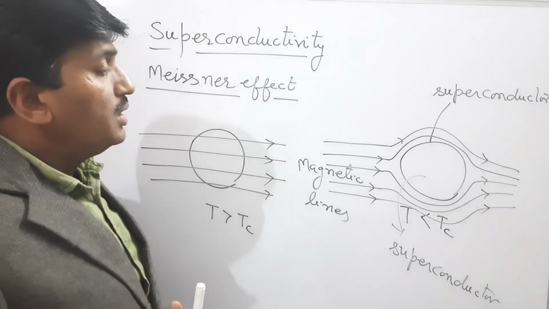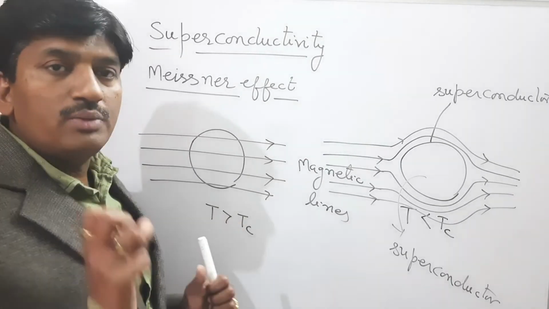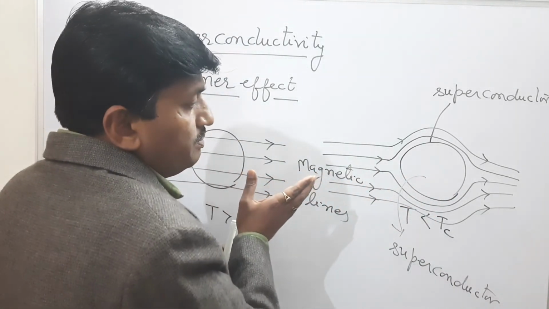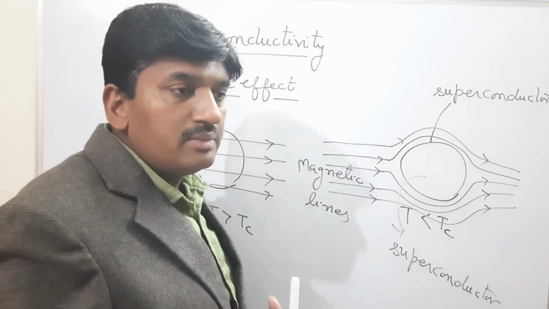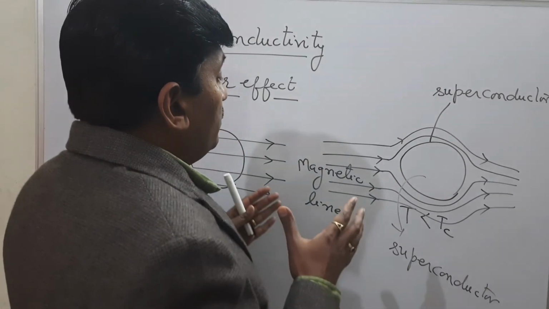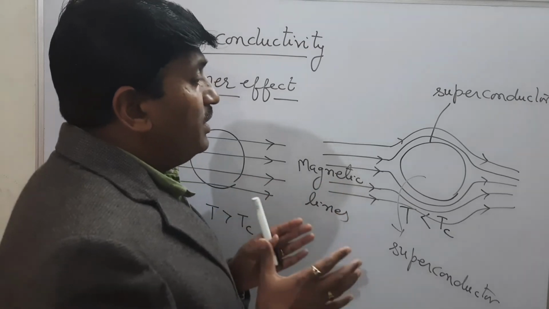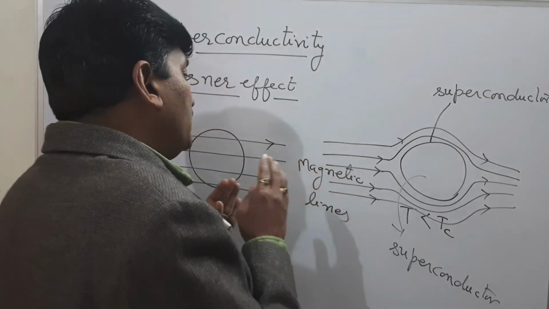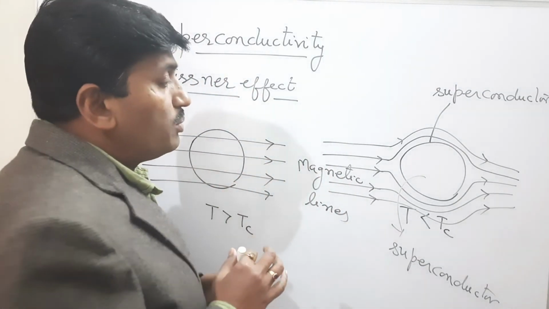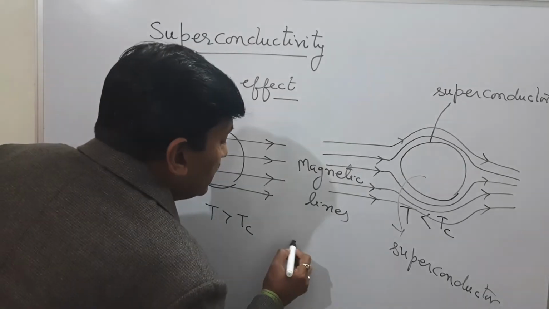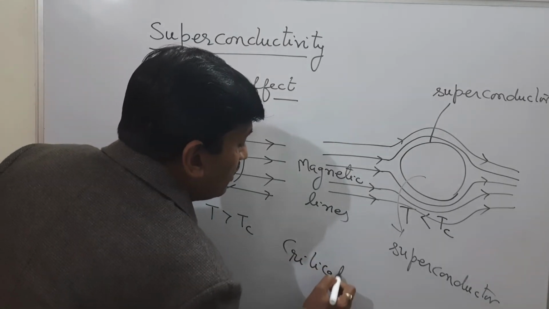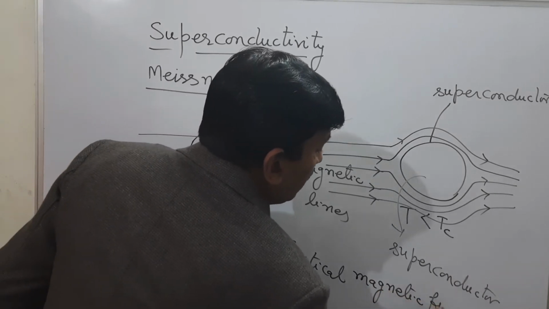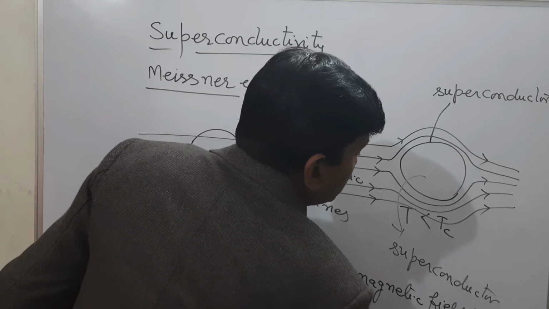In this situation, if we increase the intensity of the magnetic field, then some magnetic lines start to penetrate inside the material, and the value of magnetic field at which the material converts into a normal conducting material is known as the critical magnetic field, represented by Hc.